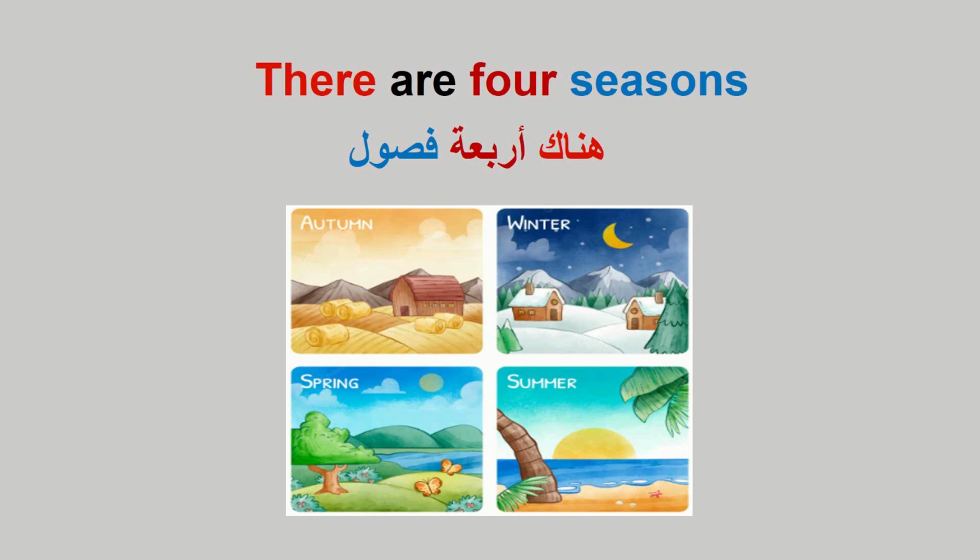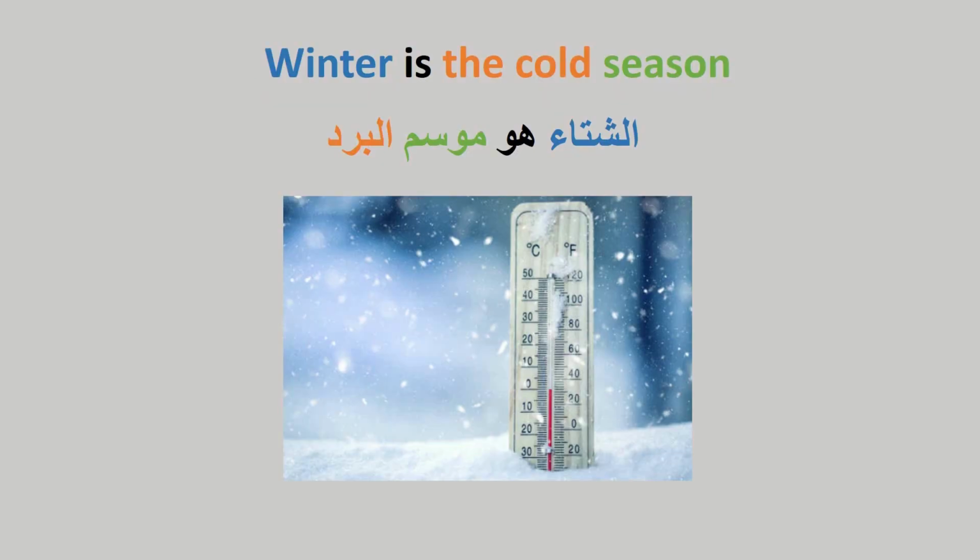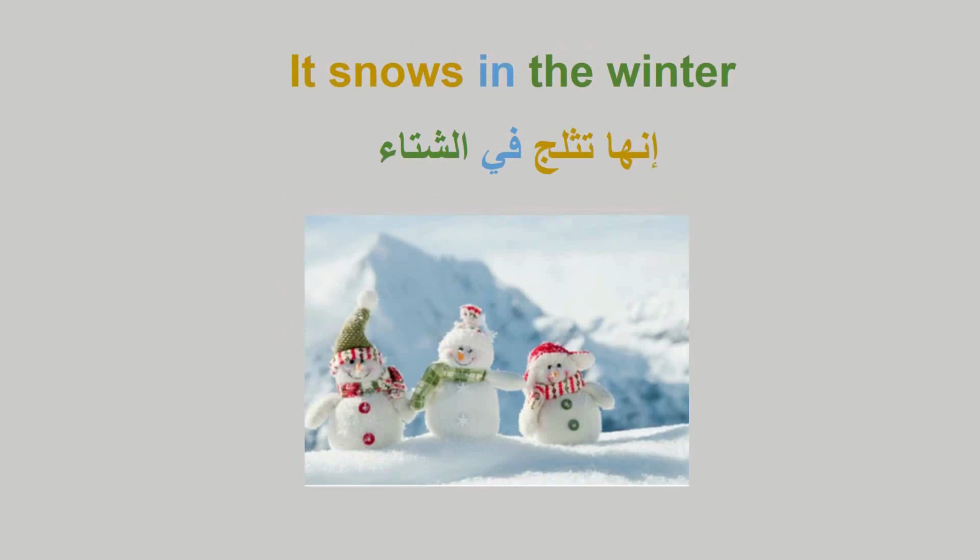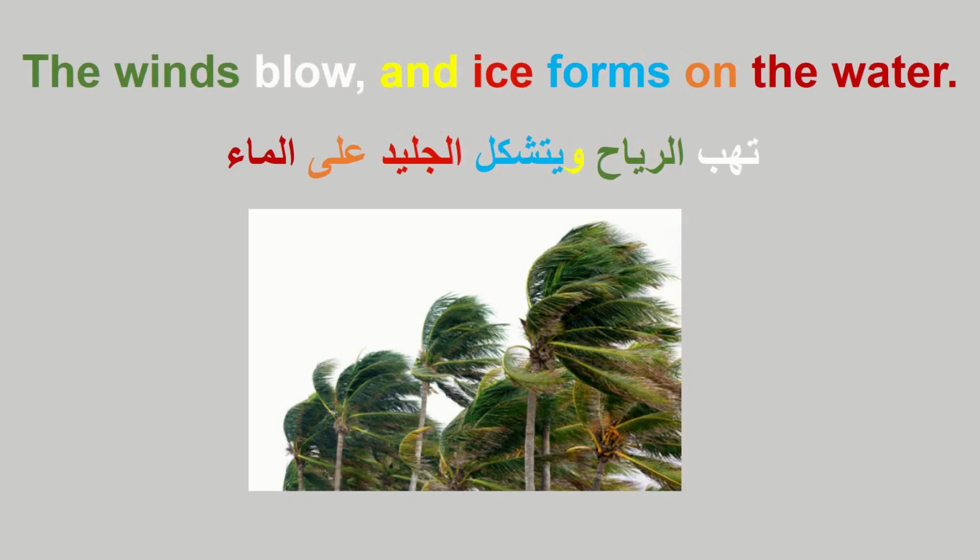Listen and practice. There are 4 seasons. Seasons. Winter is the cold season. It snows in the winter. The winds blow and ice forms on the water.